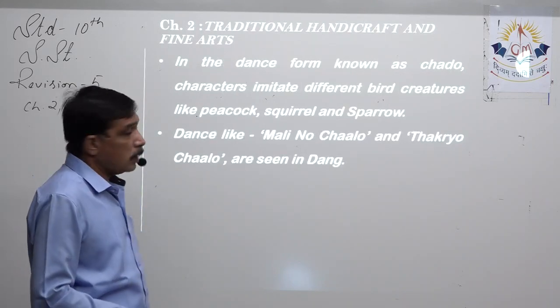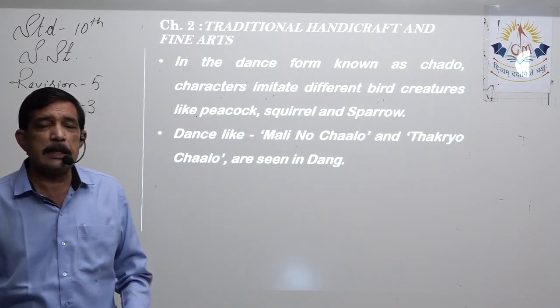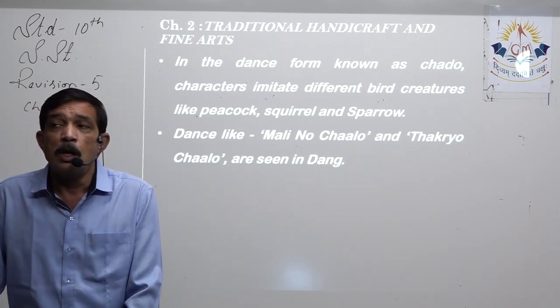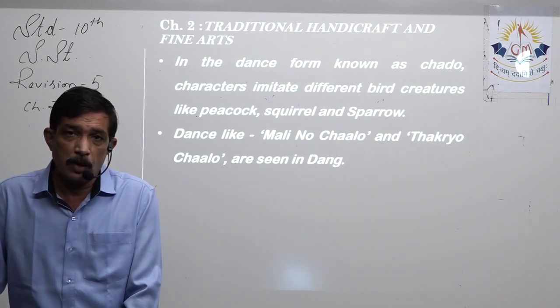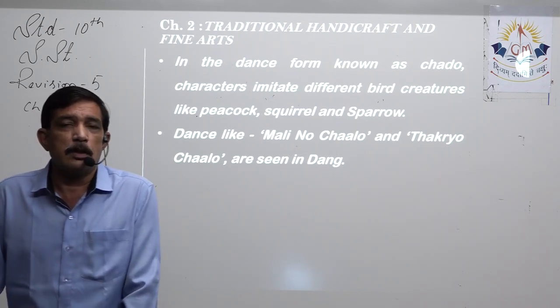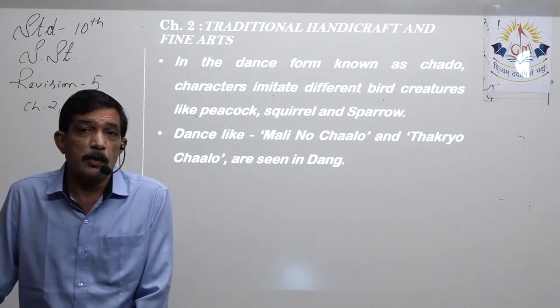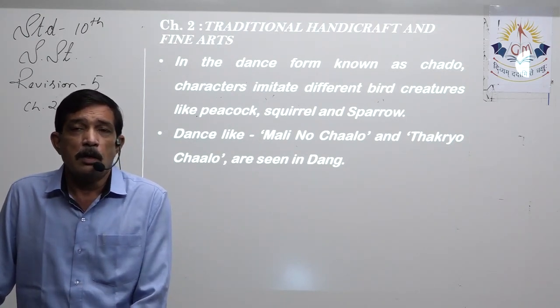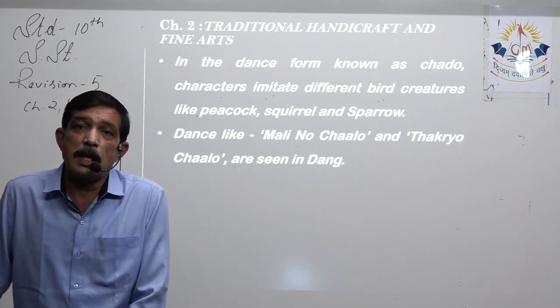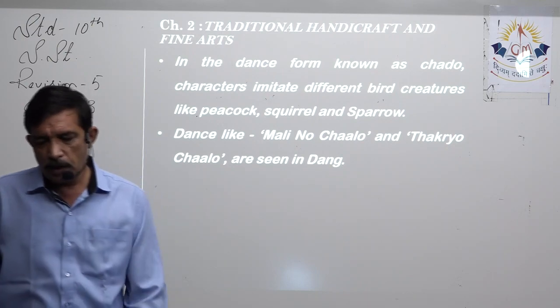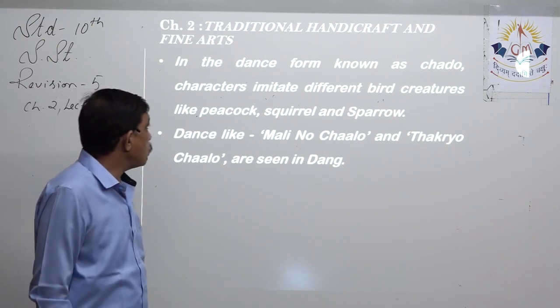In the dance form known as Chado, spelled Chado but spoken as Chalo, Chalo means to imitate. Tribal people live in jungle areas, forested areas, hilly areas. So there are lots of birds and wild animals that make lots of bird sounds and animal sounds. These sounds are imitated by the tribal people. So that is known as Chalo or Chado.